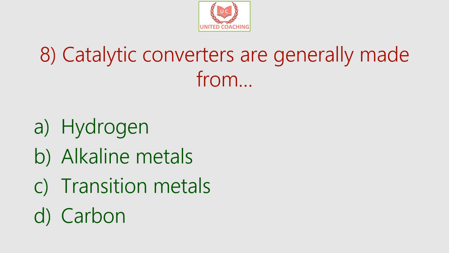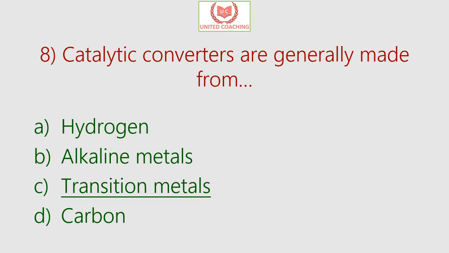Our next question is, catalytic converters are generally made from. Is it from hydrogen or alkaline metals or transition metals or carbon? So the answer is transition metals. Now a catalytic converter is a large metal box bolted to the underside of your car that has two pipes coming out of it. A catalytic converter is a device used to reduce the emission from an internal combustion engine, that is our vehicles.